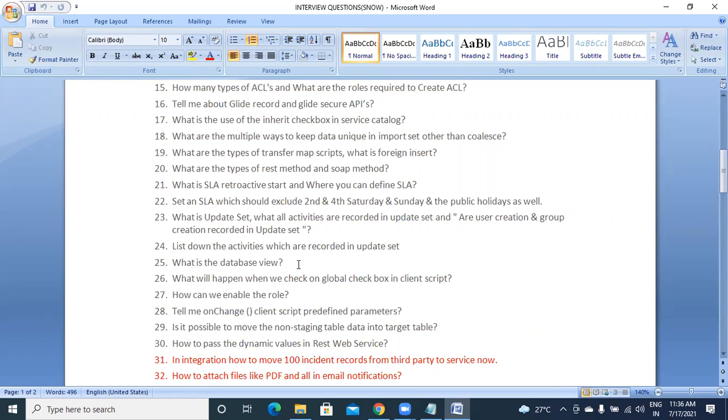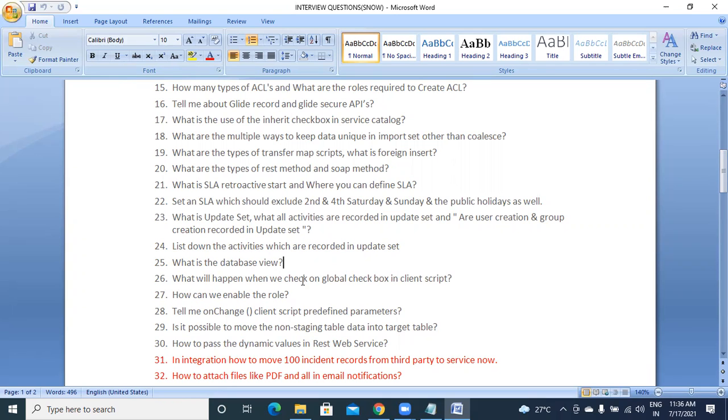So we will create a database view for incident and SLA table so that both get combined and show as a third table. But we don't call that a table because we can't perform any action like root operations on that. That will be just a view. We can just view and show data, that's all. Okay. So that is database view, and we have seen this topic also.